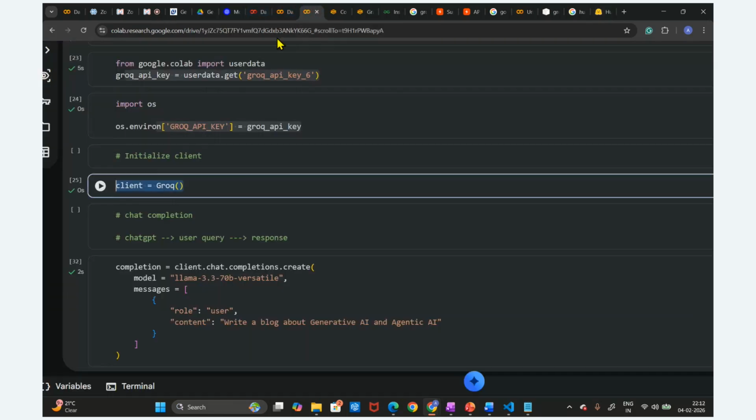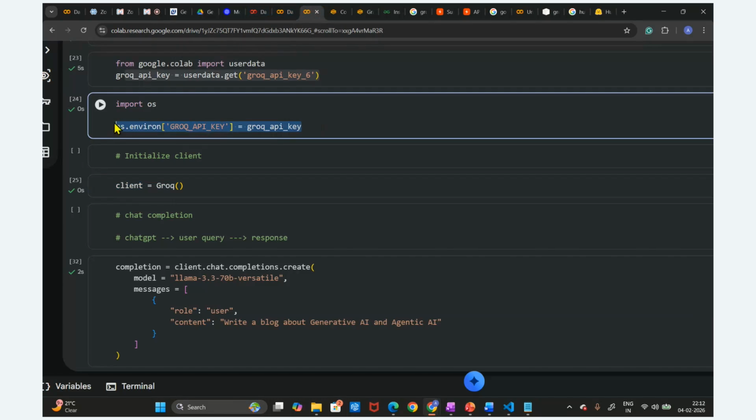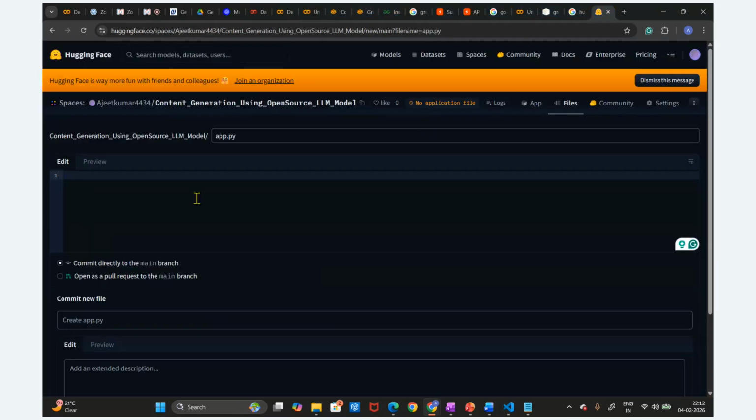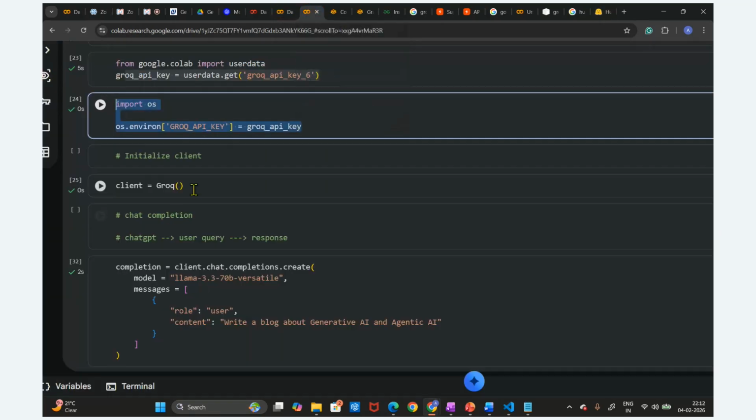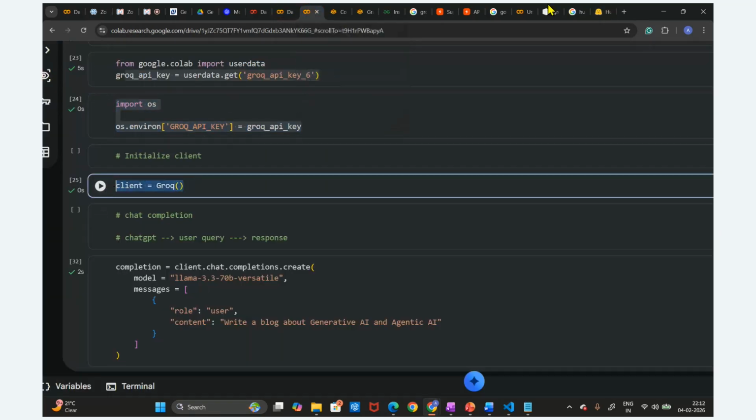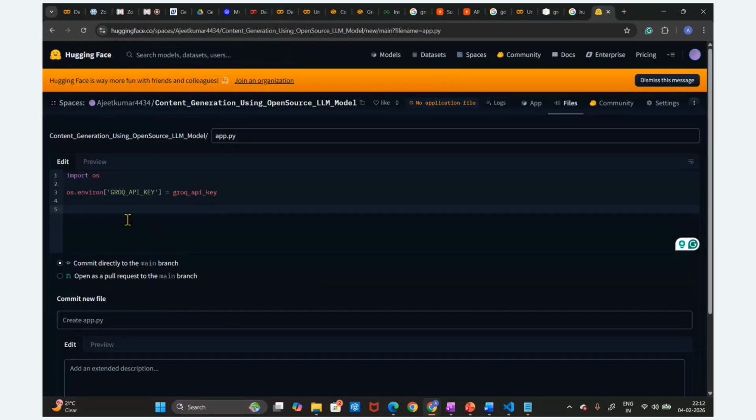In the app.py file, how can we create it? If you go, we have written the code, right? You can see here we have written this environment like this. But whenever we are writing the code here, we have to write some different code. A little bit different code will be there, and I will showcase what is different. Then we can see here the client will be required. Okay, we are going to set up the client. Just copy and paste this client here.